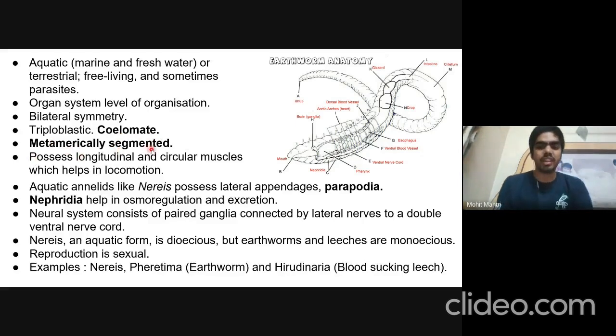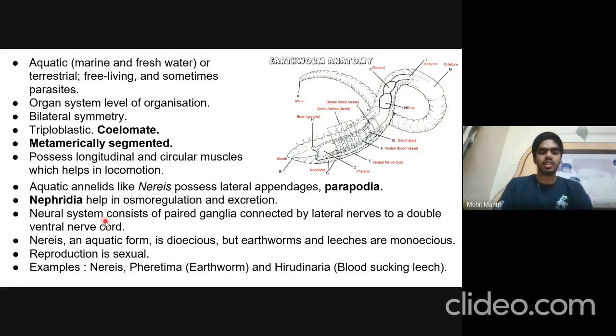That is, each segment has almost similar repeating organs, so their whole body is segmented, and each segment consists of ganglions and heart. So the organs keep repeating themselves in every segment of these organisms. They possess longitudinal and circular muscles, which help in locomotion. Organisms like Nereis also have appendages, which are known as parapodia. These parapodia are present mostly in aquatic annelids. Nephridia is the organ which helps in osmoregulation and excretion in these organisms.